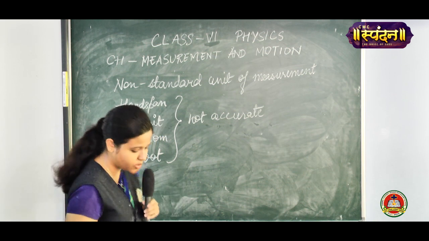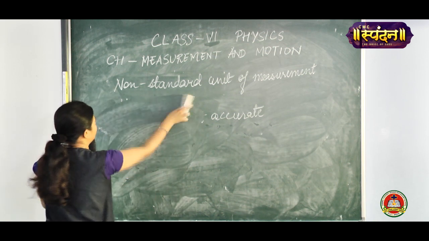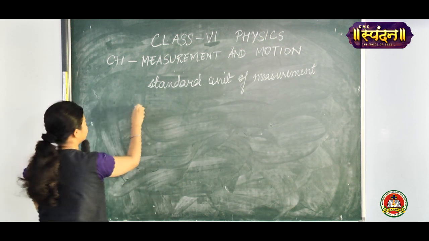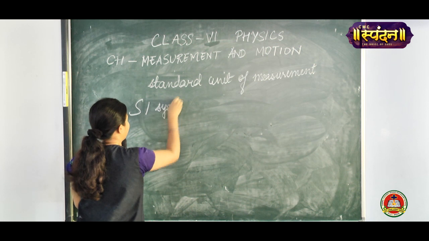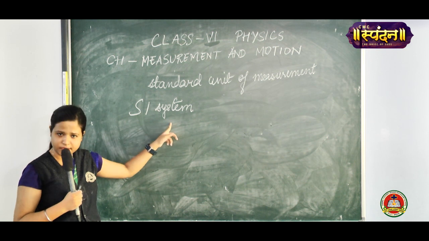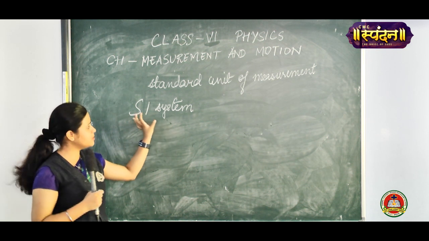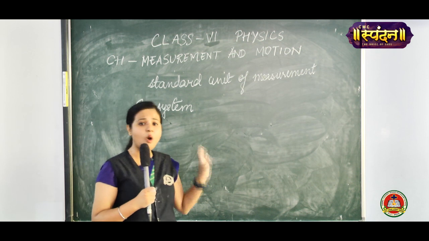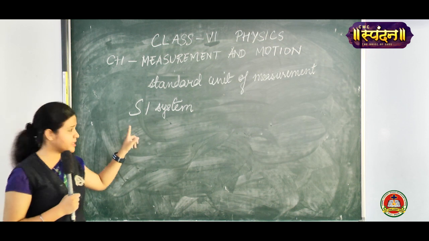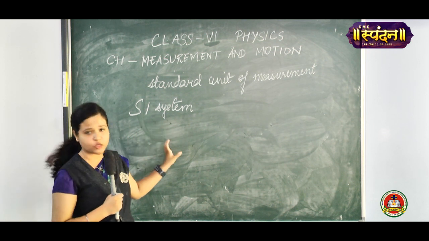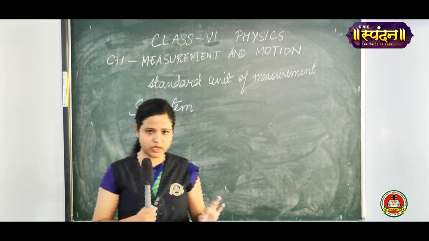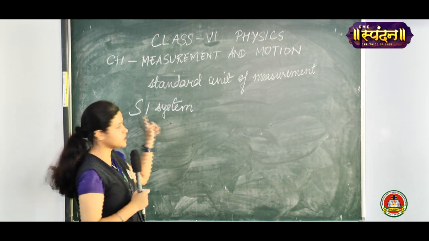So soon they started using a standard unit of measurement. Standard units of measurement are called the SI system. Now what is the SI system? The SI system is the International Standard Unit System. That is a system universally accepted by all the scientists all over the world, and they use this system for accurate measurements. It is the same all over the world, and now we'll discuss this SI system.